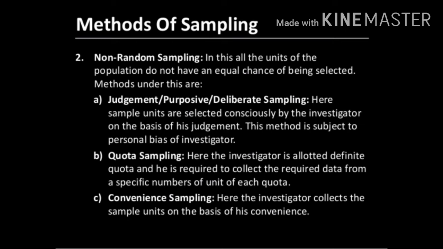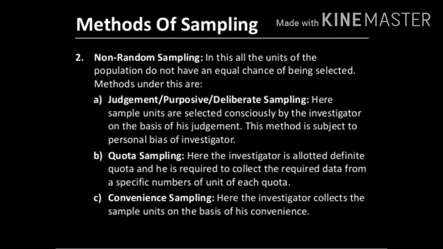The next non-random sampling is quota sampling. Here the investigator is allotted a definite quota and he is required to collect the required data from a specific number of units of each quota. The last method of non-random sampling is convenience sampling. By the name itself we can understand, based on the investigator's convenience, he collects the sample units alone.